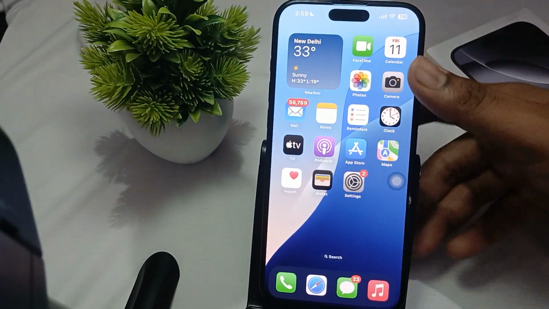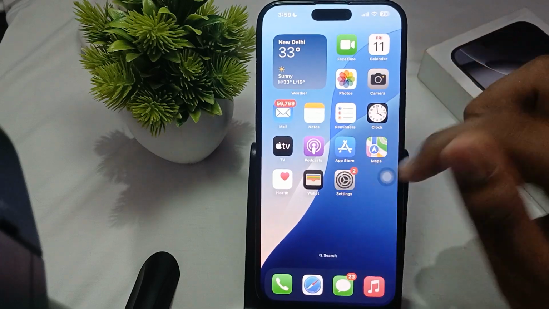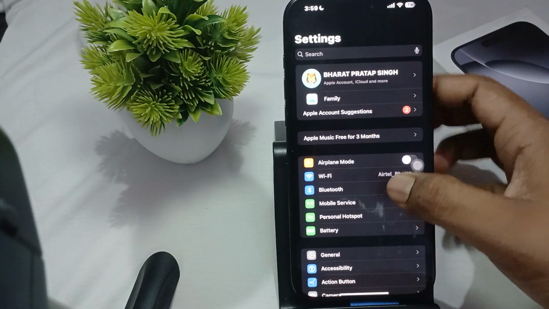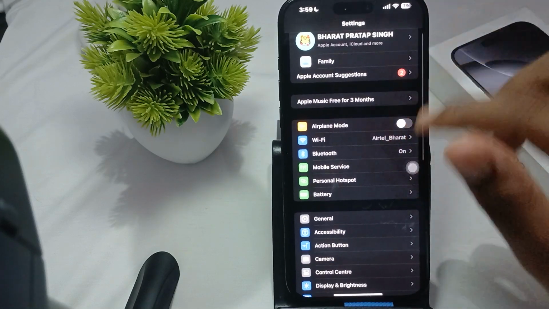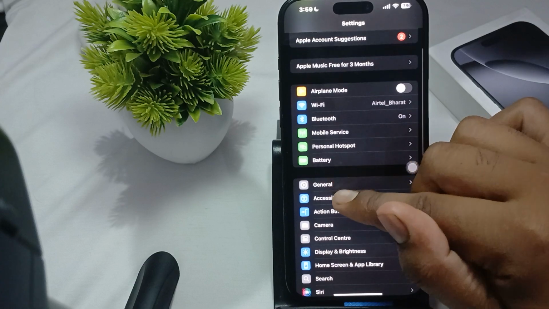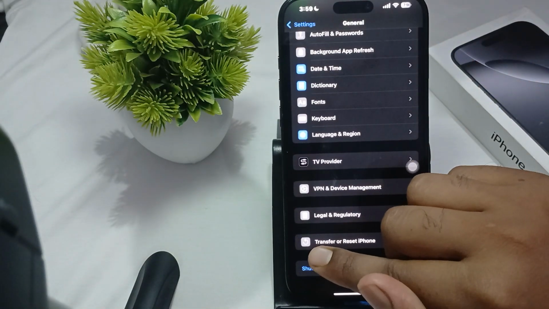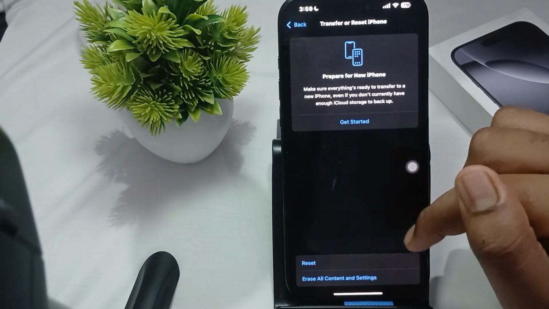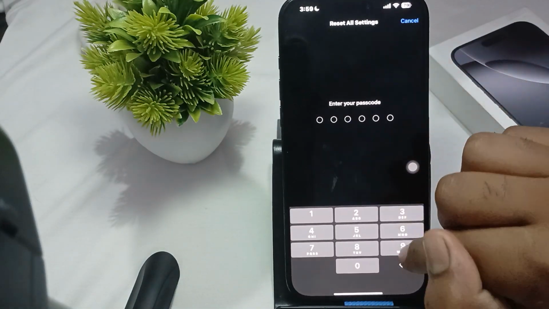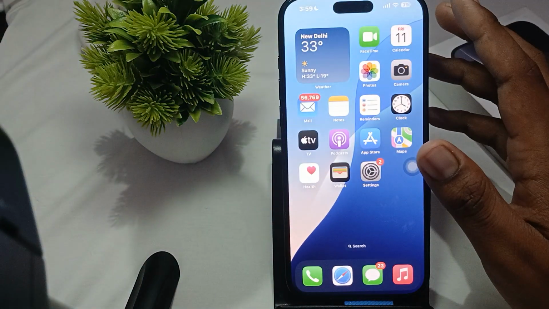Okay guys, and if you are facing the same problem again and again, you can also try to reset all the settings on the phone, because sometimes we change such types of settings and we are not finding them. So just go to the general settings. In general, just find the option transfer or reset, and again tap on reset, then again reset, and enter your passcode and start the process.